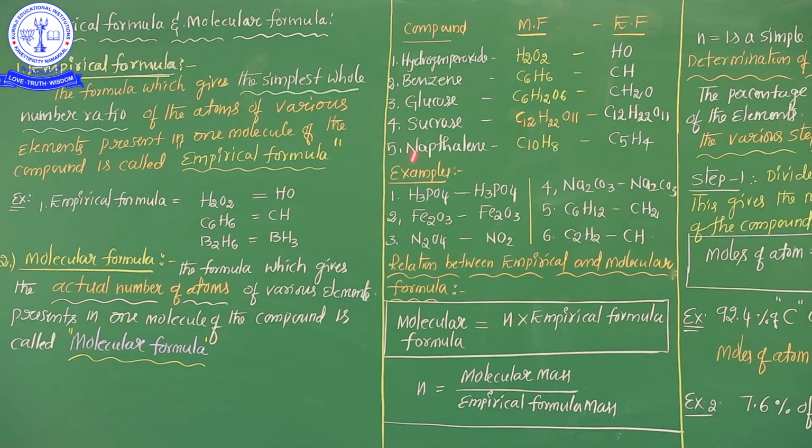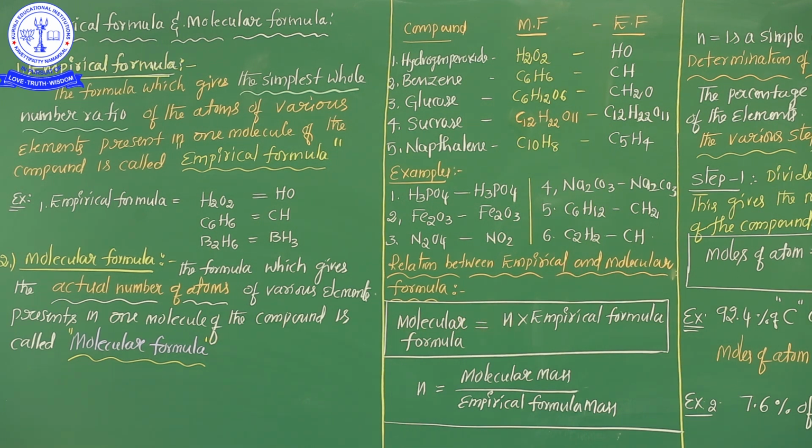Later I will give some examples to identify which is the empirical formula of the given molecular compound and which is the molecular formula of the given empirical formula. Okay? After that, from this concept onwards is the most important calculation and numerical part. So listen very carefully, every student, and focus very sincerely in this particular area. First of all, the relation between empirical and molecular formulas. What kind of relations are present between the empirical formula and molecular formula?